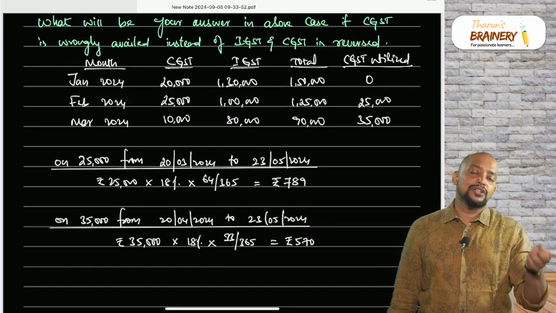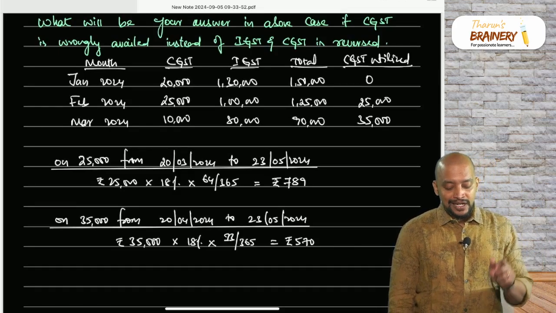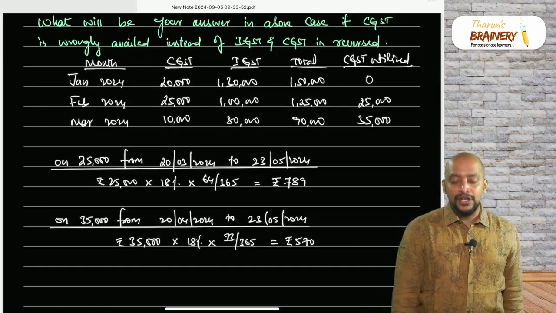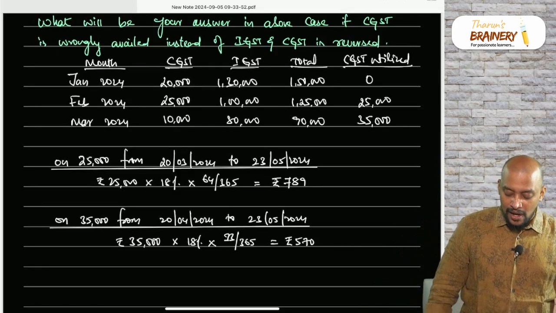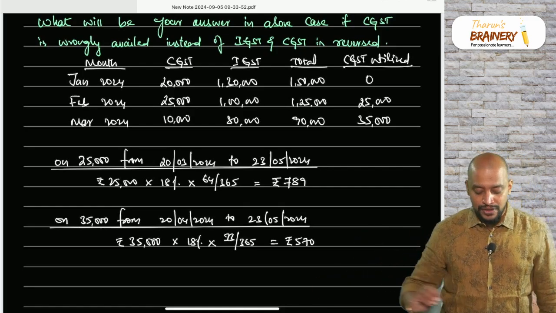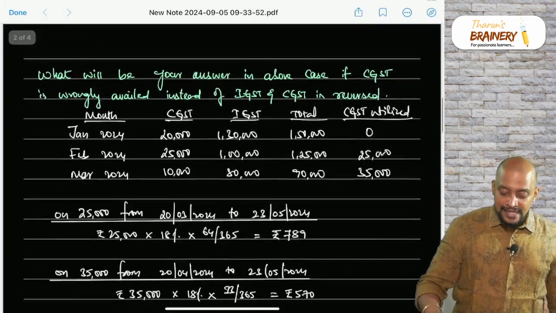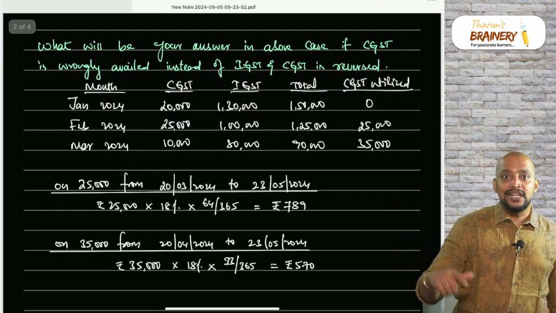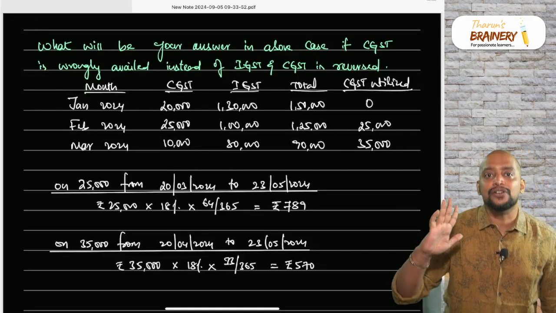Because the March month due date is 20th April. From 20th April to 23rd May, we need to compute interest at the rate of 18% on 35,000 for 33 days. Same way, what will be your answer if SGST credit is wrongly availed?